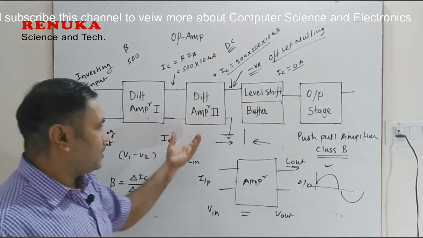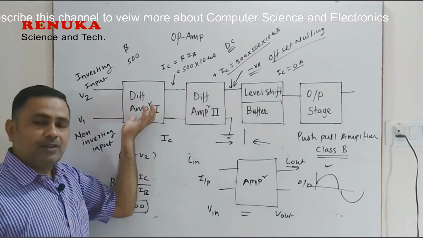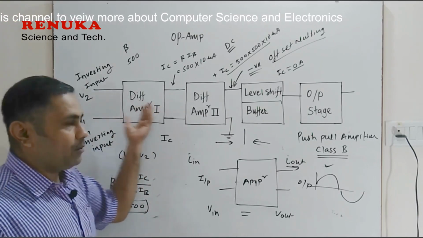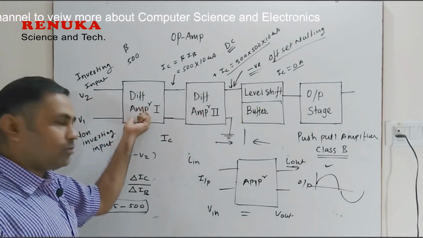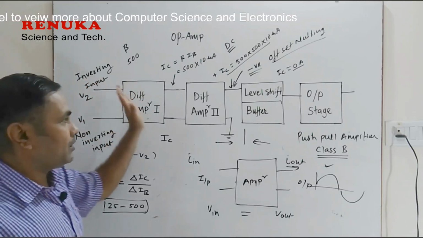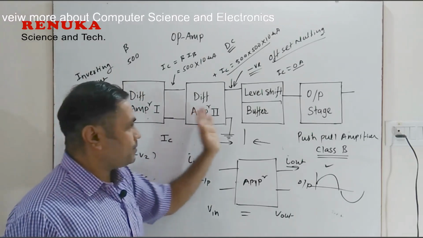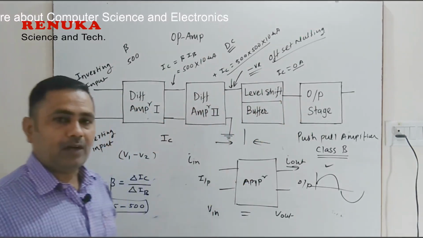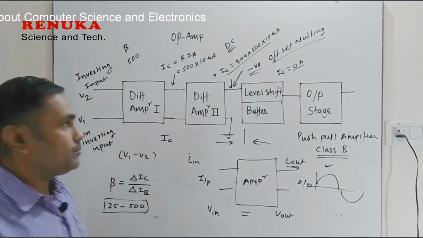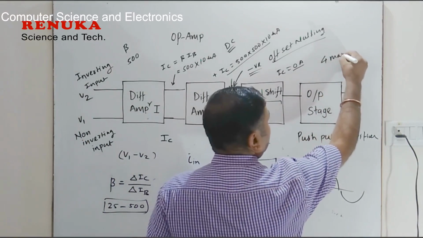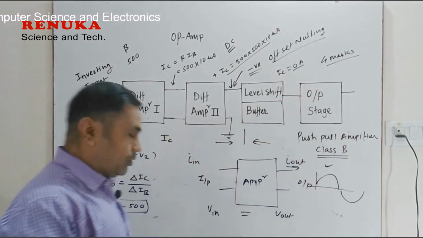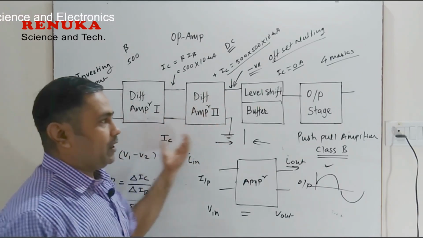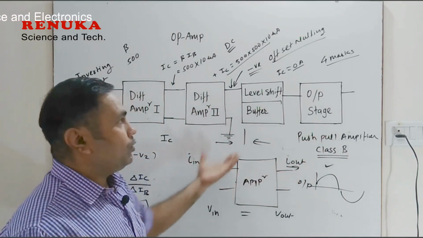In the exam, we do not have to bother about what the differential amplifier is, how it works, and all these things. We just have to write the blocks, the names of the blocks, and explain what each block is doing, from where the inputs are coming and where the outputs are going. We can explain one block after another and explain this block diagram. This block diagram will come in the exam for 4 marks, so we have to draw this diagram and explain the function of each block one after another. That will secure your 4 marks.